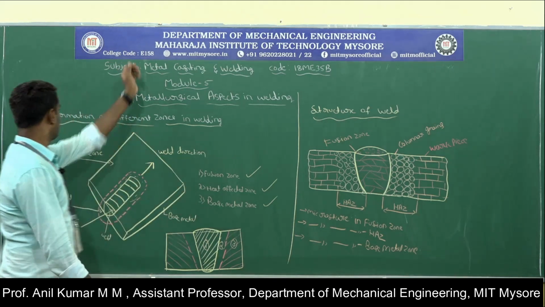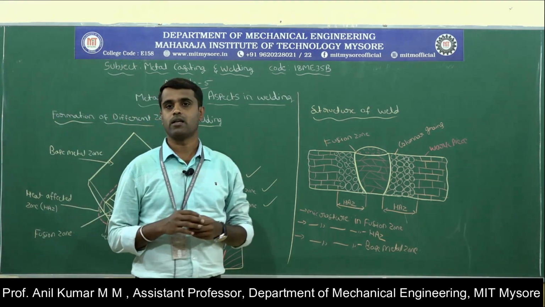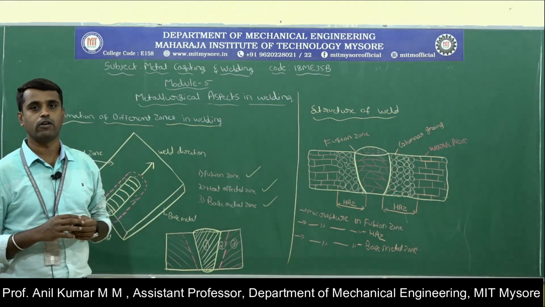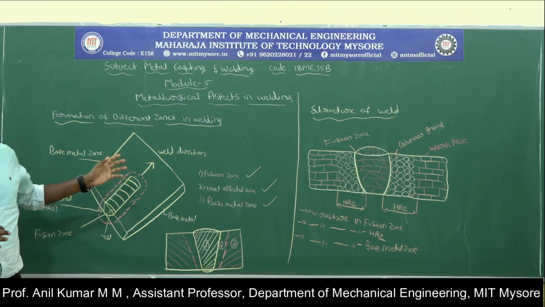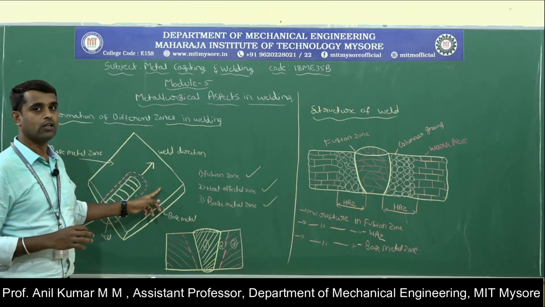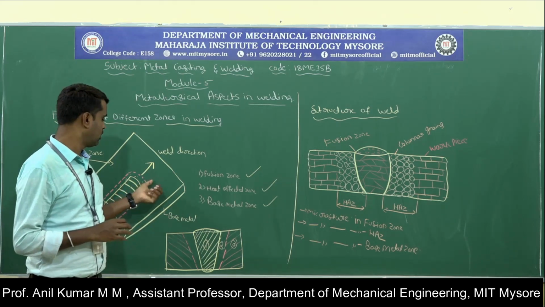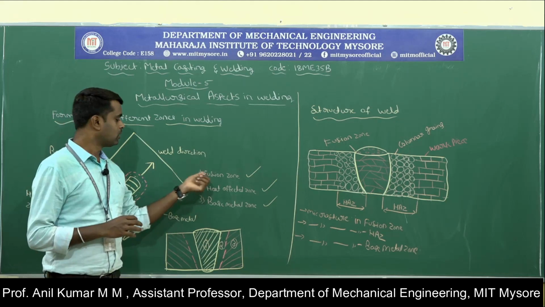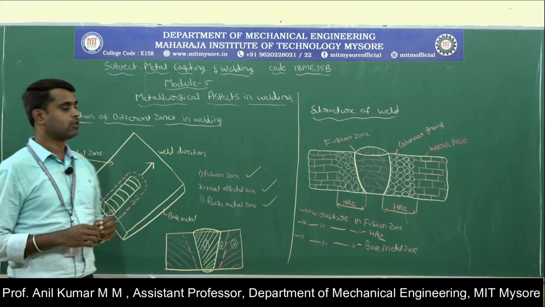During the welding process, a large amount of heat will interact with the workpiece material, so the flow of temperature varies from region to region, or from one place to another place, resulting in three distinct regions: the fusion region, the heat affected zone region, and then the base metal zone.